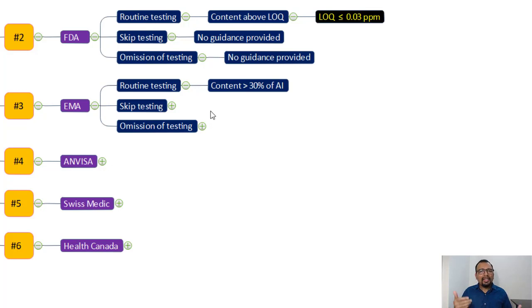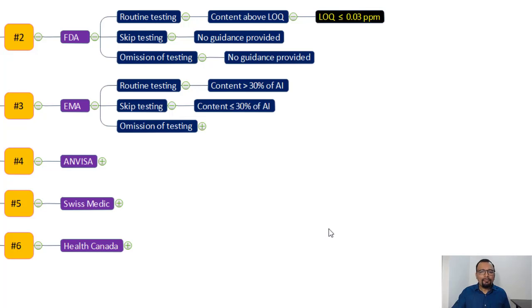For example, the AI for NDMA is 96 nanogram per day. So calculate what 30 percent of 96 nanogram per day is in the case of NDMA. If the content is more than 30 percent of the acceptable intake, then you need to test every batch for the content of NDMA or any other nitrosamine. I hope you are clear on routine testing, right?